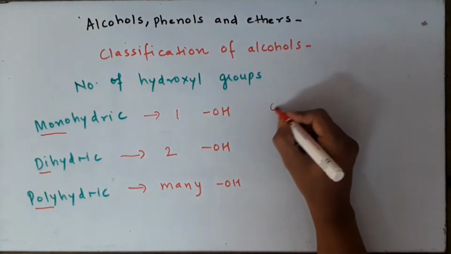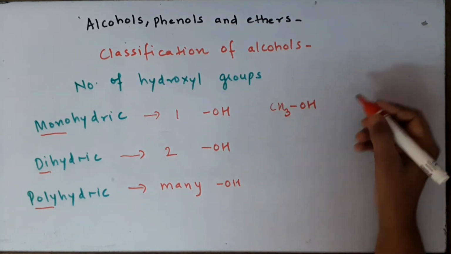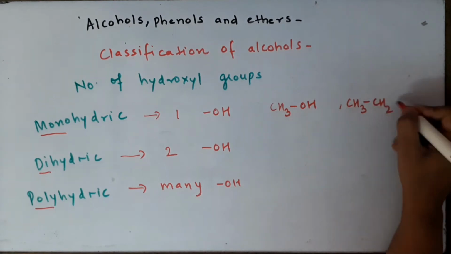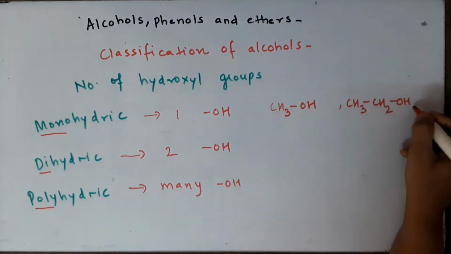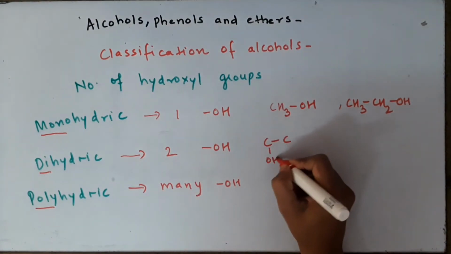Let us take some simple examples. The first example is methanol. This compound contains only one OH, so it is a monohydric alcohol. The second is ethanol, which contains again one OH group. Dihydric alcohols. Let us see some very good examples.